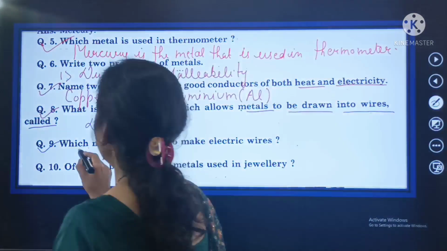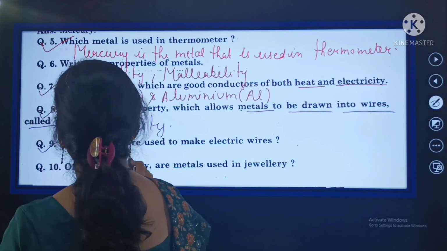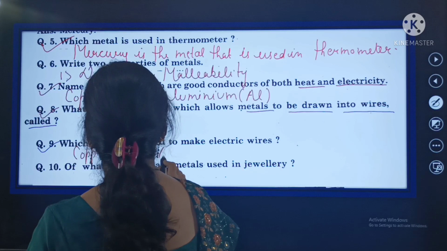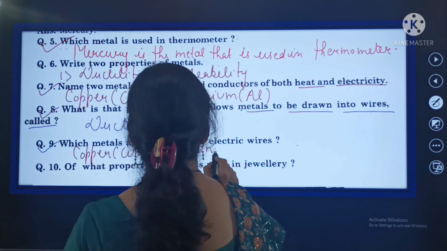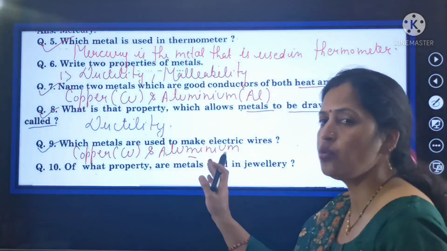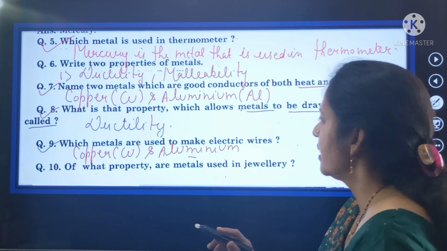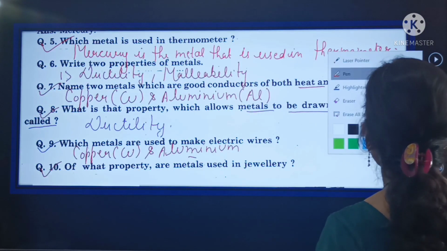So beta, copper, symbol of copper is Cu, and aluminium are the two metals that are used to make the electric wires. Now shift to question number 10, and your question number 10 is